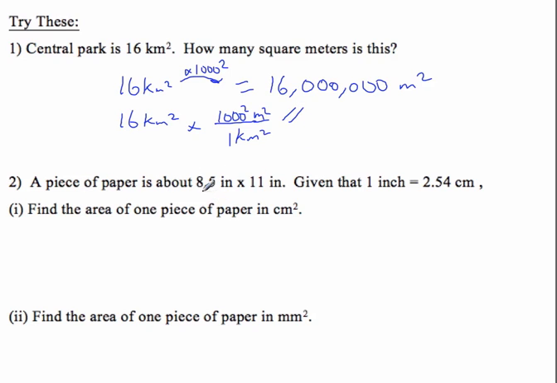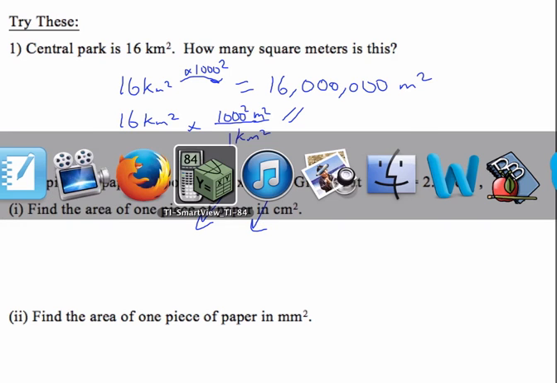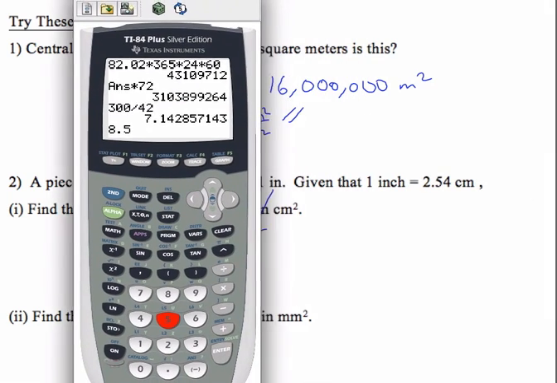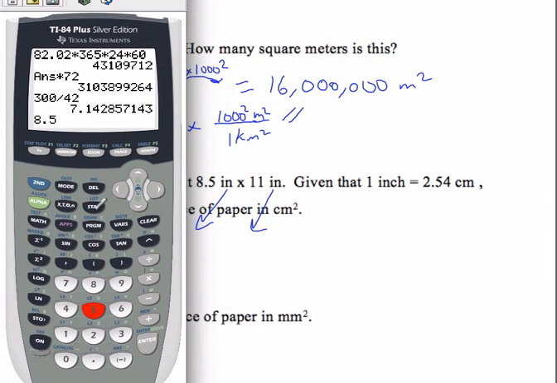A piece of paper has these dimensions. Given that 1 inch is 2.54 centimeters, find the area of one piece of paper in square centimeters. So this might be a lot easier if we change these dimensions to centimeters. I'll do 8.5 times 2.54.